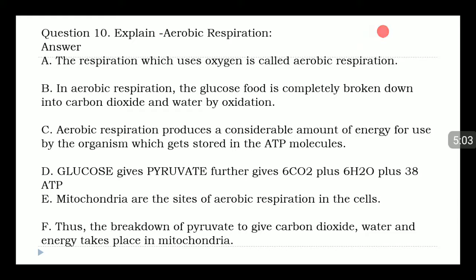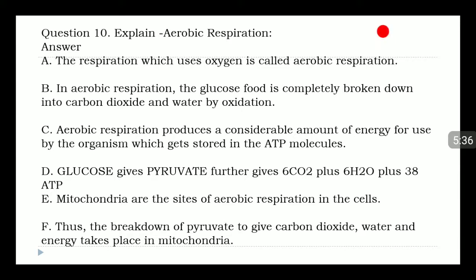Question 10. Explain aerobic respiration. Answer. A. The respiration which uses oxygen is called aerobic respiration. B. In aerobic respiration, the glucose food is completely broken down into carbon dioxide and water by oxidation. C. Aerobic respiration produces a considerable amount of energy for use by the organism, which gets stored in the ATP molecules.